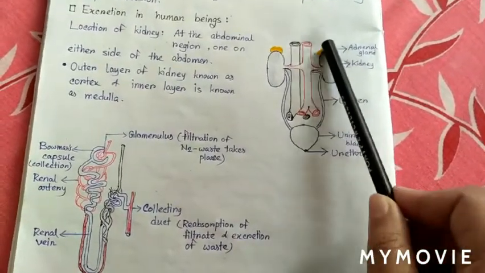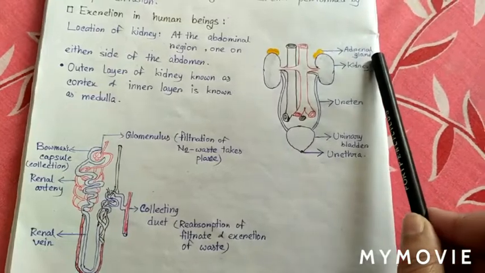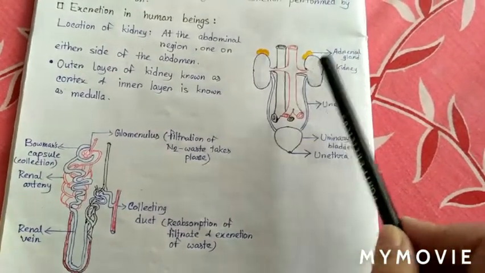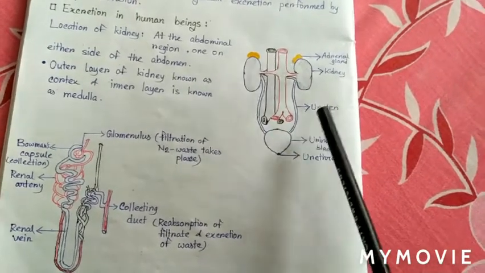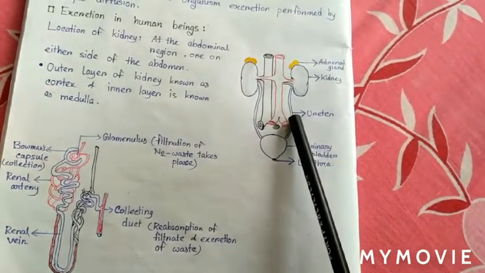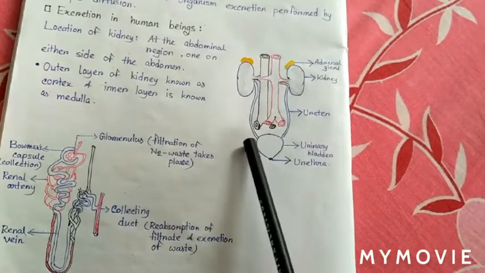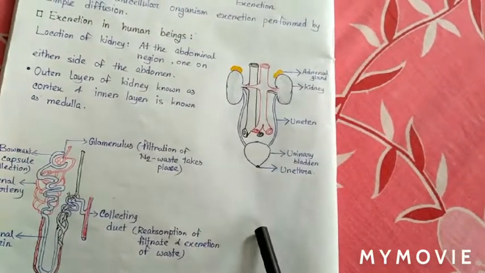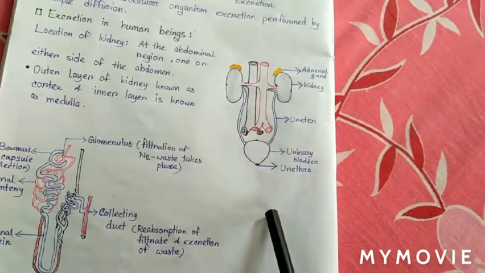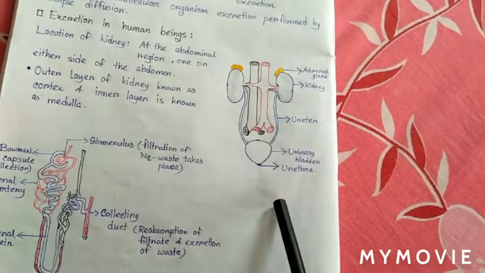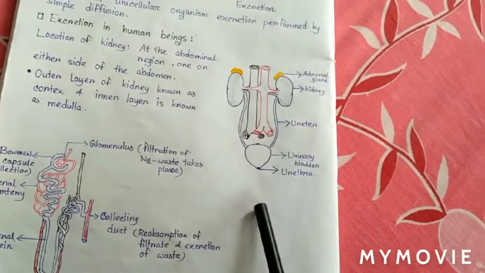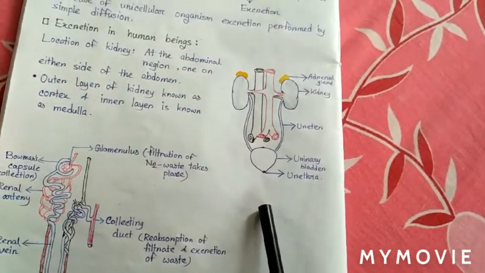This yellow structure is the adrenal gland. From the kidney, the urine passes to the urinary bladder by the ureter. Urine is stored in the urinary bladder and excreted through the urethra. When the pressure of urine is optimum in the urinary bladder, then urine is released from the urethra.